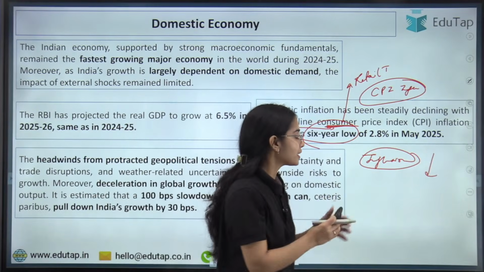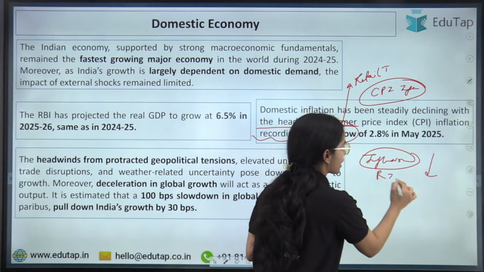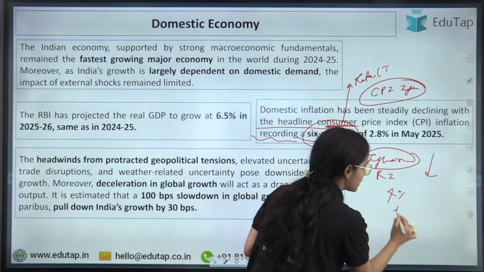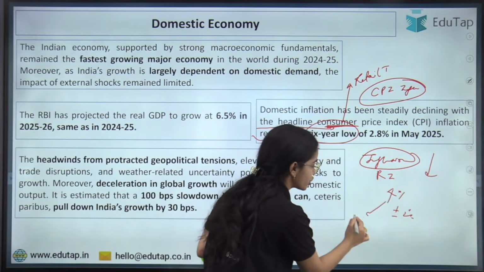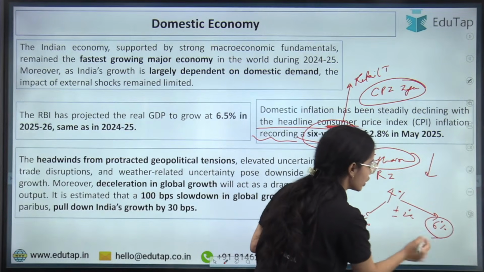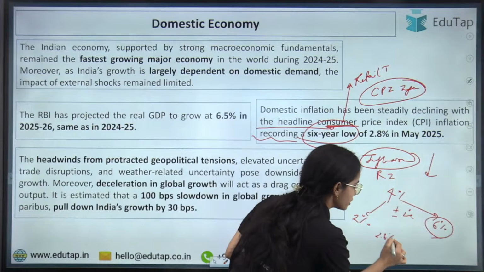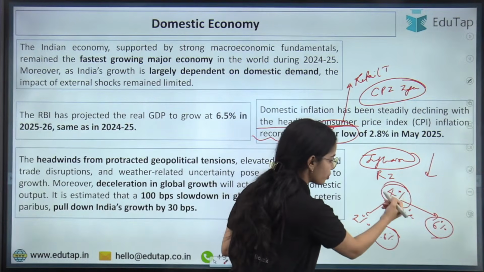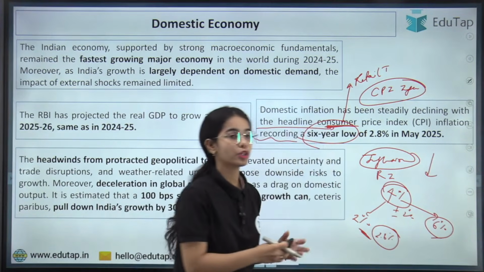You can understand that the retail inflation target is 4% plus minus 2%. We don't want the inflation to go below 2%. We don't want inflation to go above 6%. So the inflation is 2.8%. That is around 4%, but it is very close to the lower tolerance level.